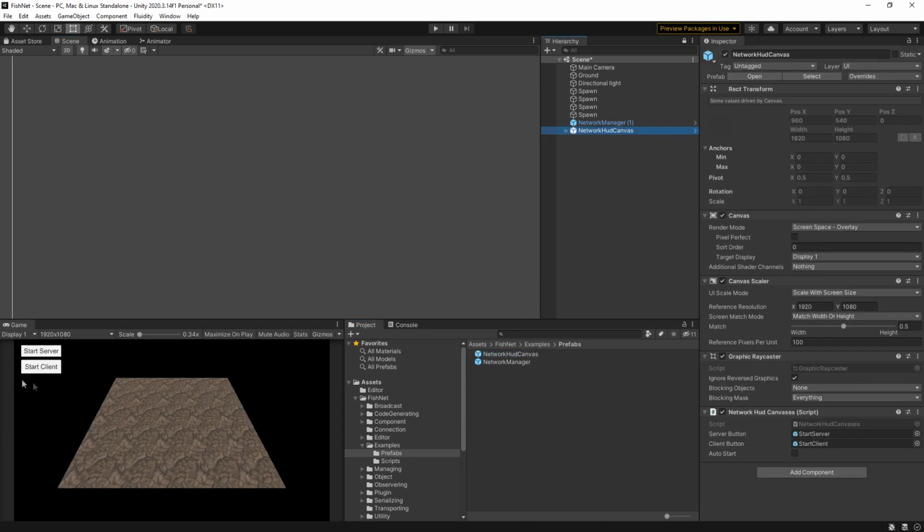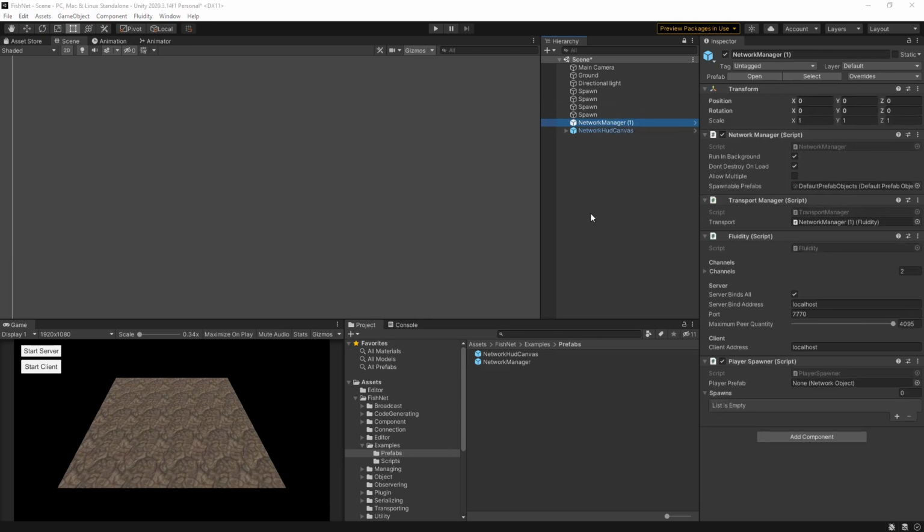This is going to look better later on, but this is just to get started for now when I'm in alpha testing. One thing to note is that the network manager is a lot smaller. There's no option for setting all of your spawnable prefabs. That's done automatically, so you don't have to worry about that at all. There's also no player prefab. The player can connect without needing to require a dedicated player object. That was just kind of a silly thing in my opinion. I never really liked that.